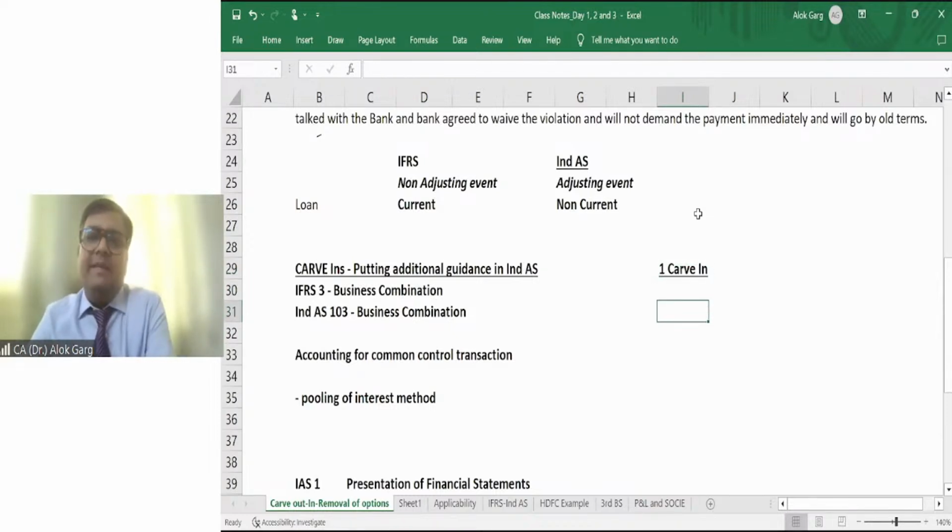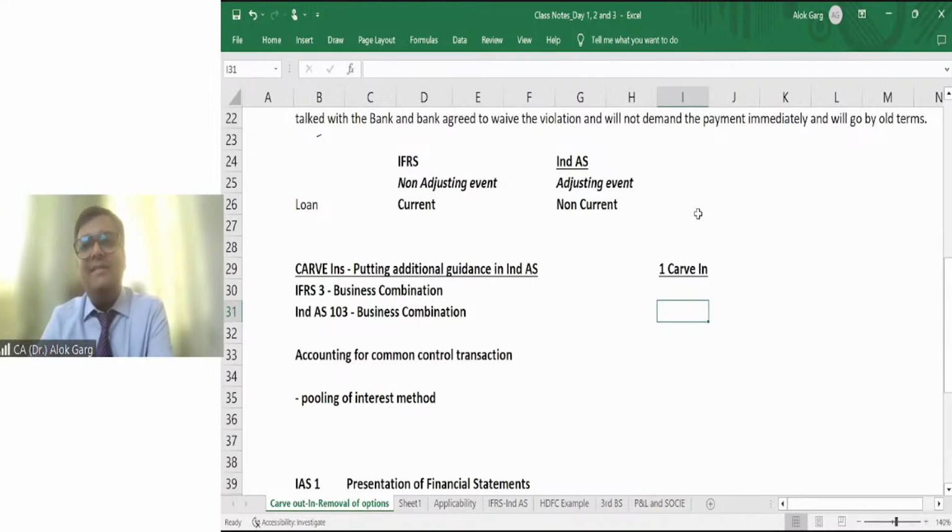Friends, globally, there is a standard known as IFRS 3. IFRS 3 is on business combination. Business combination means merger, acquisition, amalgamation. You remember you have AS 14, accounting standard 14, which talks about accounting for amalgamation, which talks about the pooling of interest method and the purchase method, right?